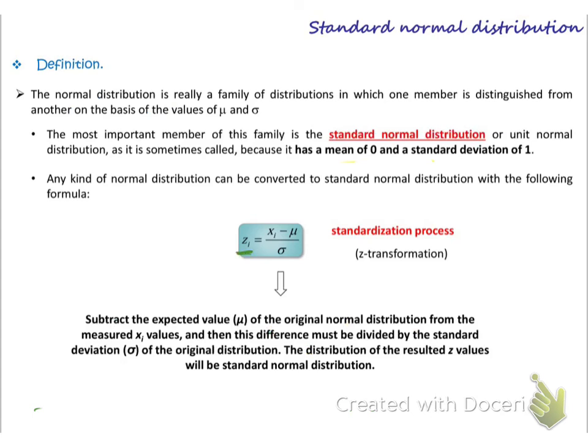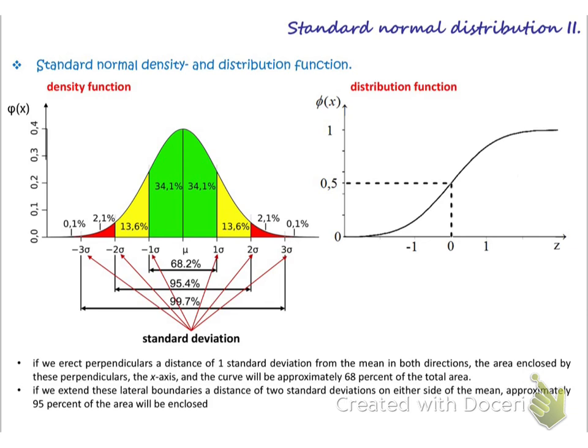So z equals x minus mu divided by sigma. Just to standardize that, for any x, I have to subtract mu from it and divide it by sigma, okay? The last thing about the standard normal distribution, I have the graph. You can, okay, let us use the existing one, okay? So this is my mean, okay? This is my mean value, mu, the mean.